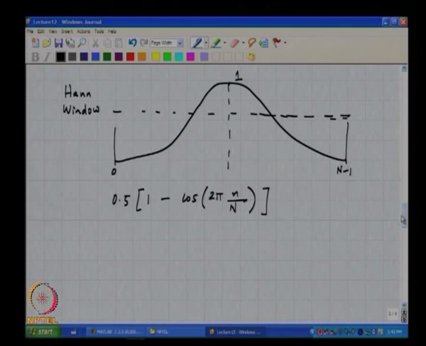It is the same thing now, except that earlier the discrete time Fourier transform of the rectangular window was a sinc function. Now, it is not a sinc, it is something else. Please note that this is valid only within 0 to n minus 1.